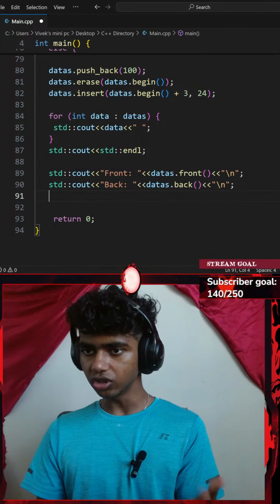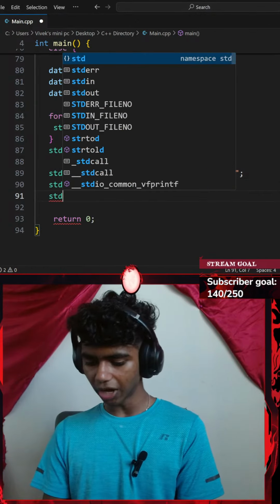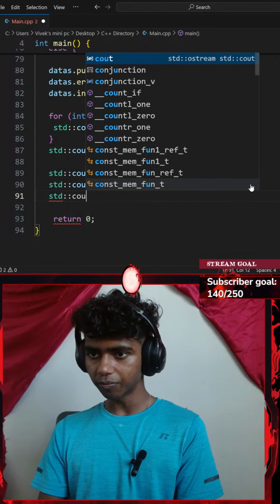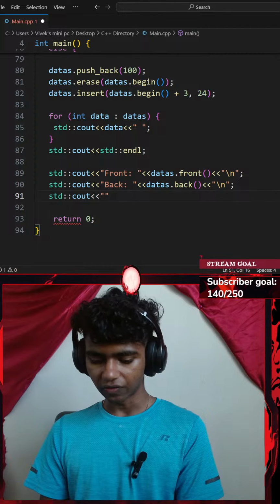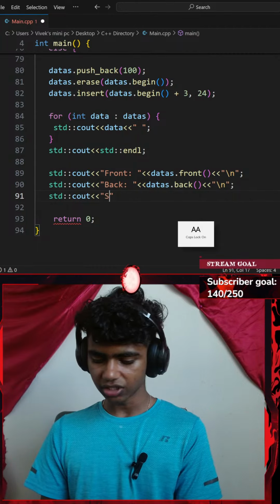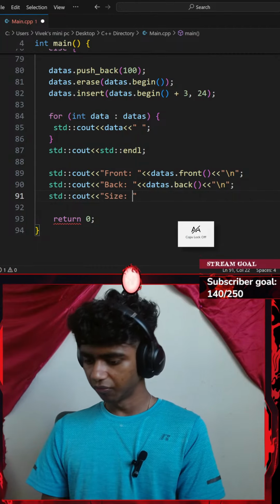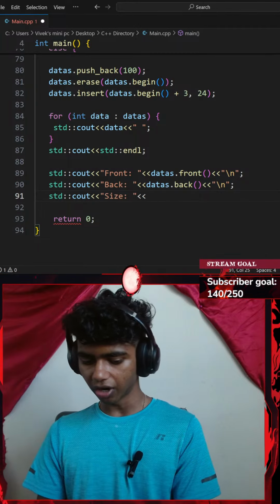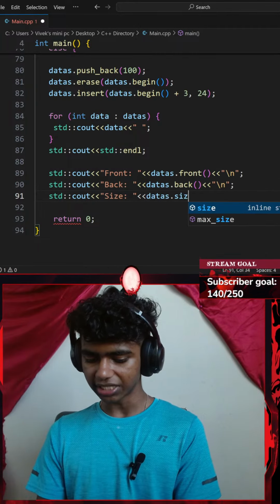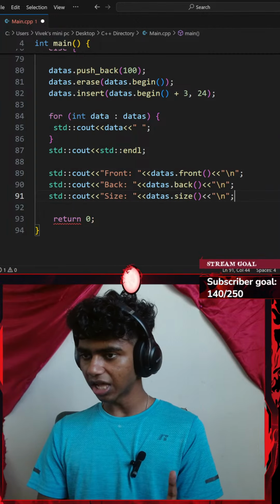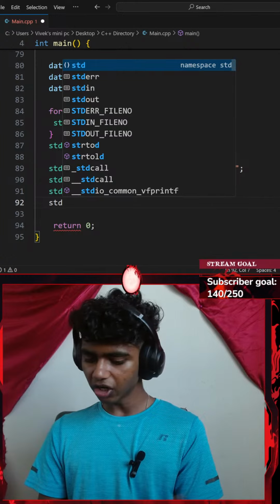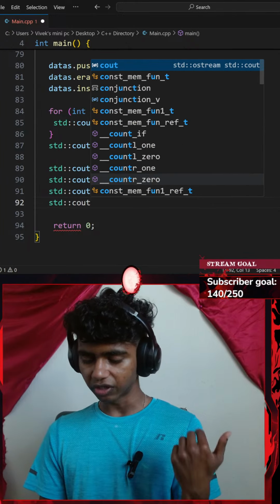So to do that, I could go with another standard console output with an insertion operator of size. There we go, with another insertion operator of my data's vector dot the size function. Then another insertion operator of a new line, and then another standard console output with an insertion operator.